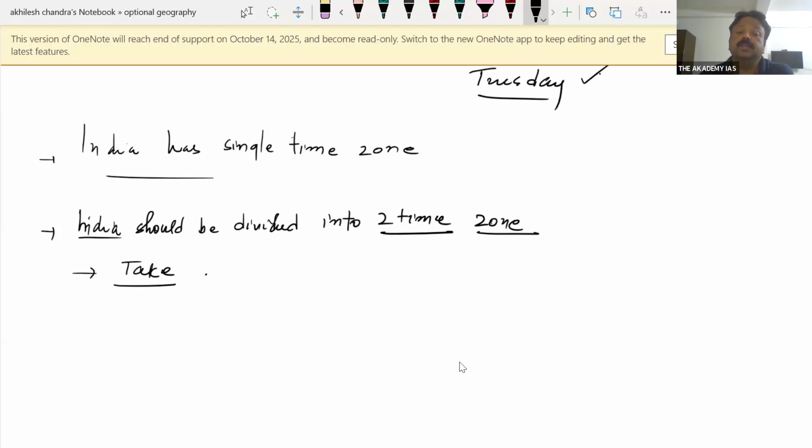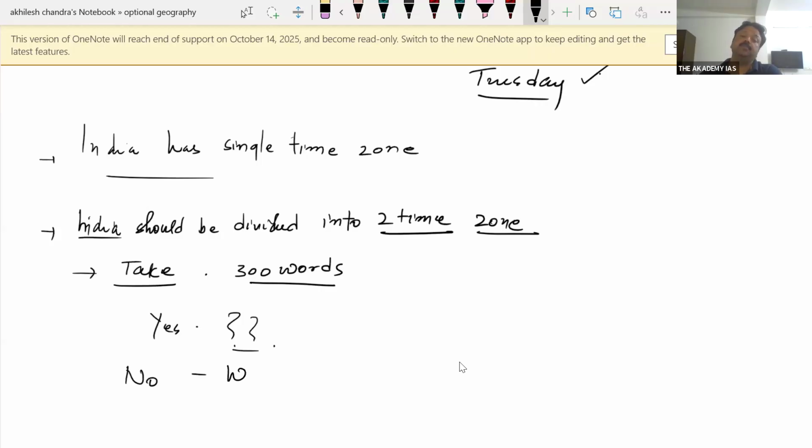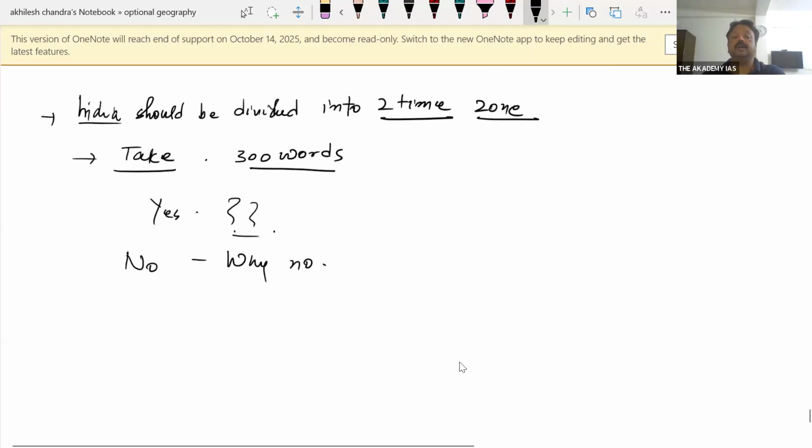So, मुझे लिख के दिखाइए 300 words में. Should India be divided into more than one time zone? If yes, then why yes? If no, then why no? Okay. And if you consider after the critical evaluation, okay, fine, there are yes and there are no, but what is judicious?